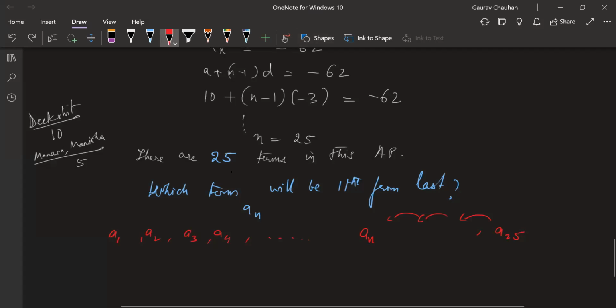This requires a bit of logic, and I would like Dikshit to try to explain if you want to. You don't want to try it, Dikshit? Sir, I'm not very sure of the reasons. I don't have to explain it, sir. Okay, Mansa, would you like to explain what you did? What went on in your mind? What I did was I did 25 minus 11, sir. I got 14, sir. 14 is the numbers which is before the 11th term, sir.